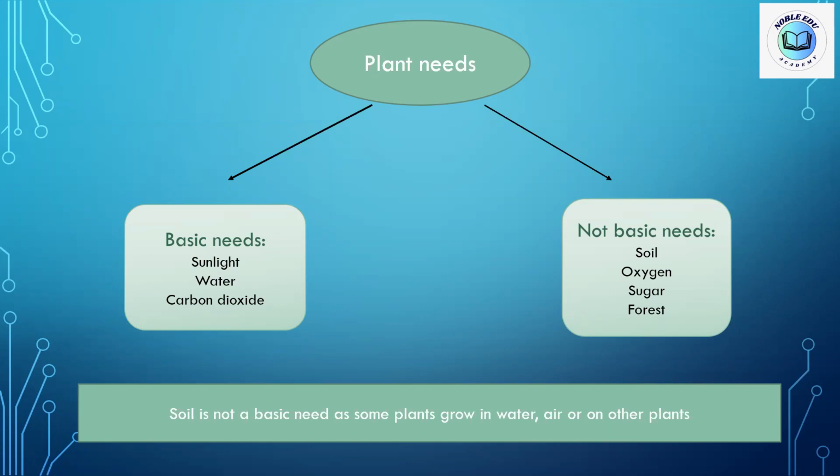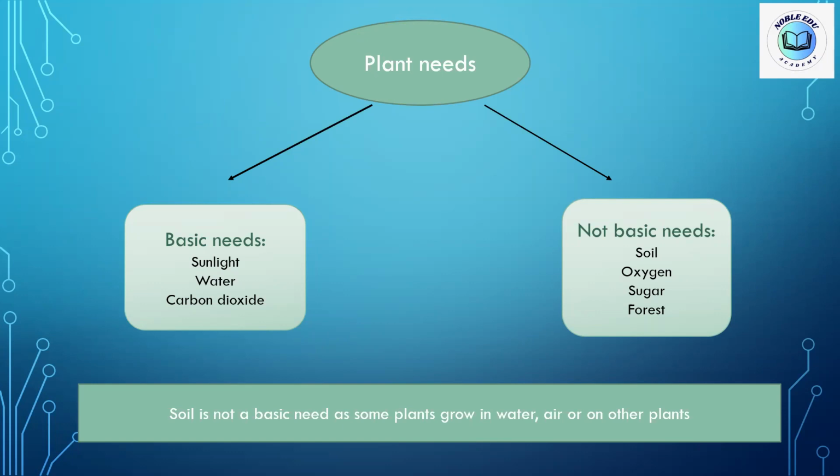Some plants can survive without soil. How come? Some plants can grow in water, like the aquatic plants. The aquatic plants are the plants that live in water. They can grow in water and they don't need soil. Other plants can grow in the air. They are plants that can grow themselves, or the seeds can grow in the air.